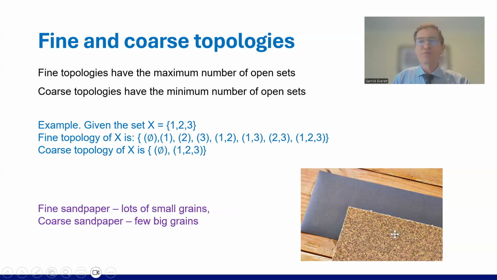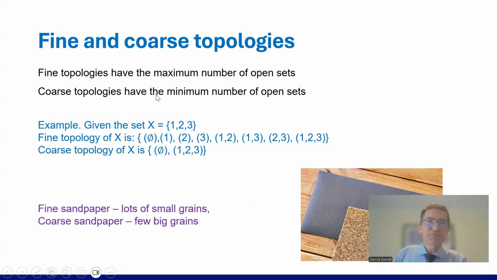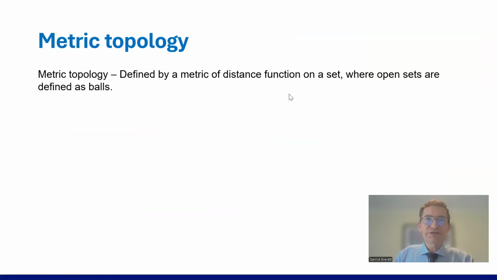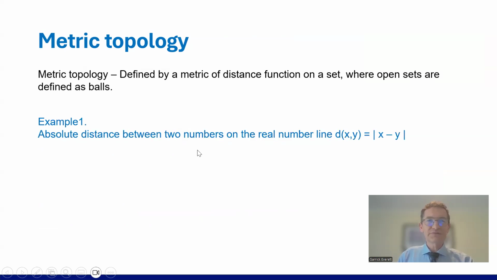Okay, metric topology. A metric topology is defined by a metric distance function on a set where open sets are defined as balls. So for example, 1, and these will be very concrete and you'll be used to these: the absolute distance between two numbers on the real number line. For example, the distance d(x, y) is the absolute value of x minus y. Pretty easy, you would have done that before.